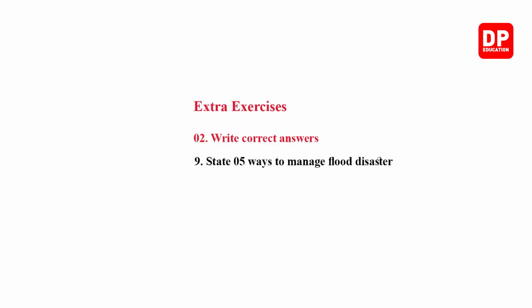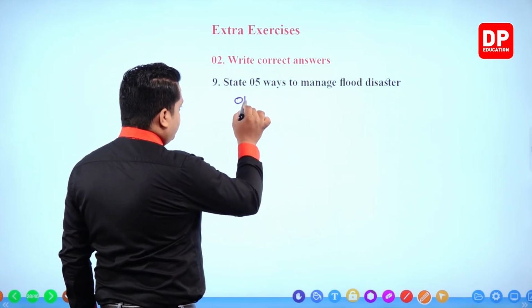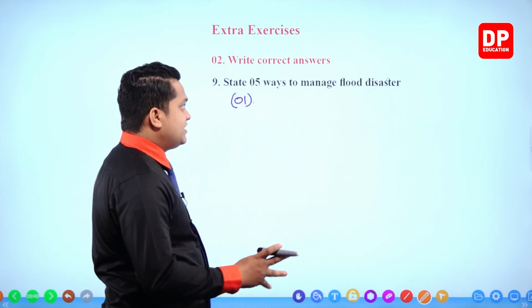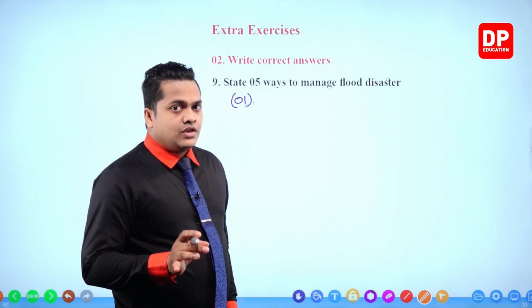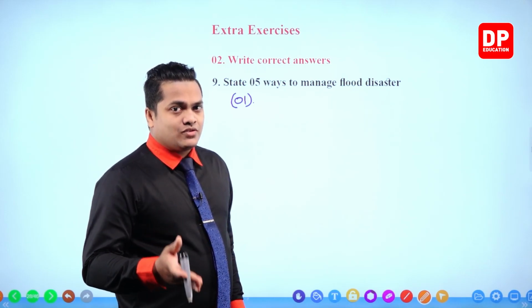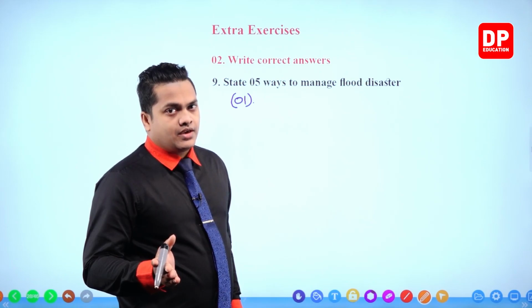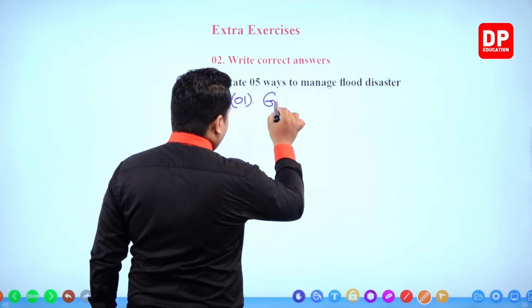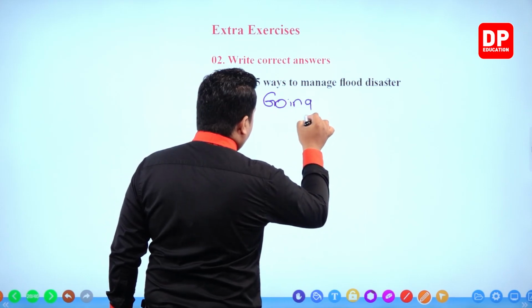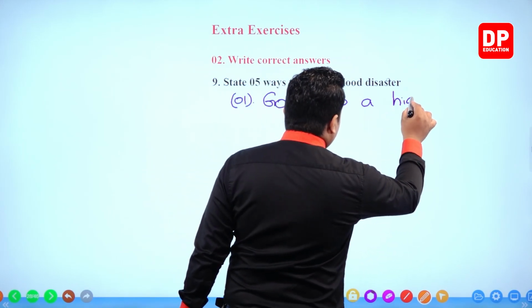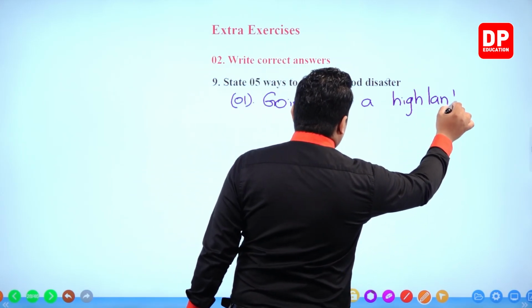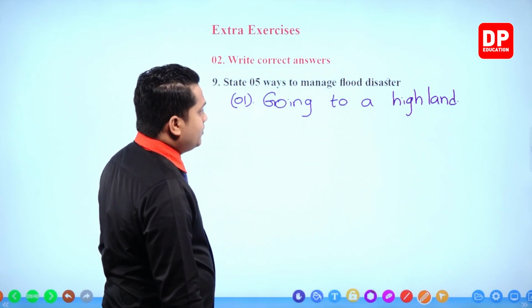State 5 ways to manage the flood disaster. Number 1. First and foremost thing is going to an elevated place or going to highlands. That's a good thing. So, going to a highland.